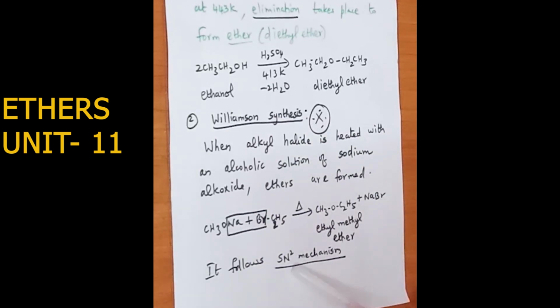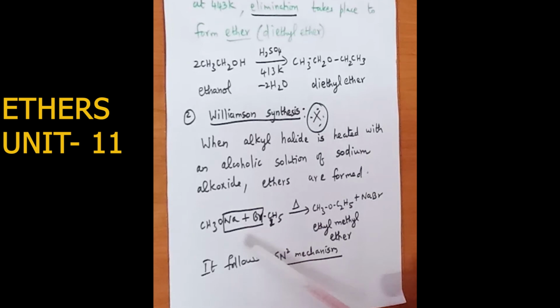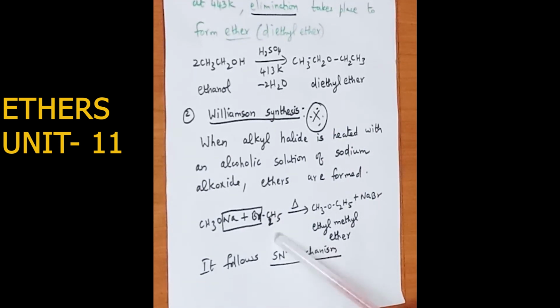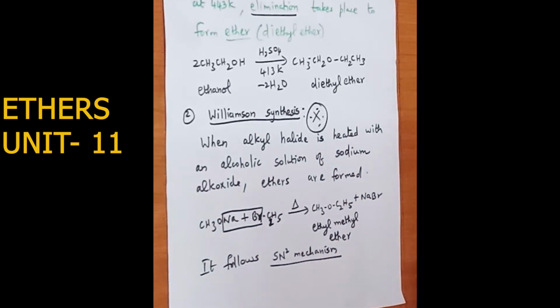The SN2 mechanism always occurs in only a single step.